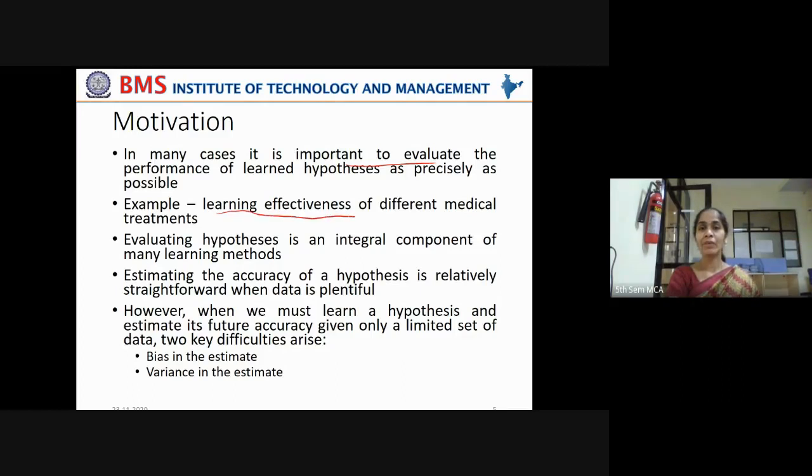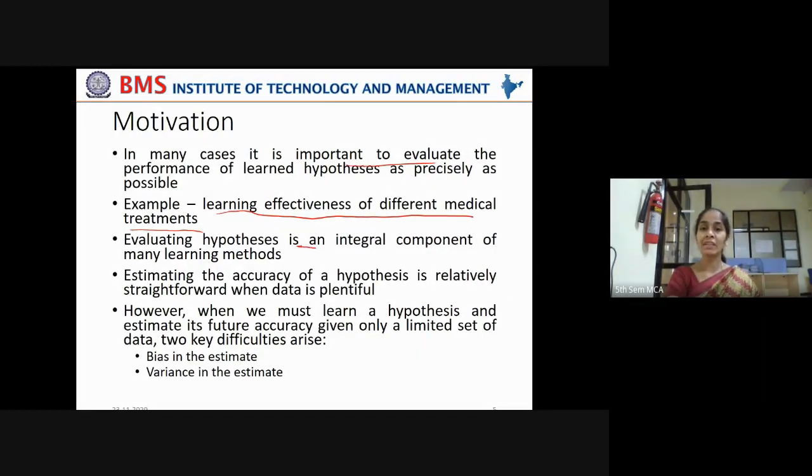Example, learning effectiveness of different medical treatments. Say you're preparing a database of the effectiveness of different medical treatments for a disease called cancer: chemotherapy, allopathy treatments, homeopathy, or Ayurveda treatment on cancer.